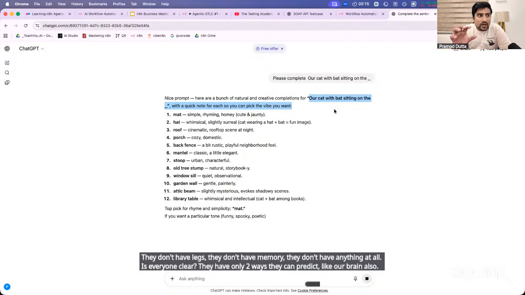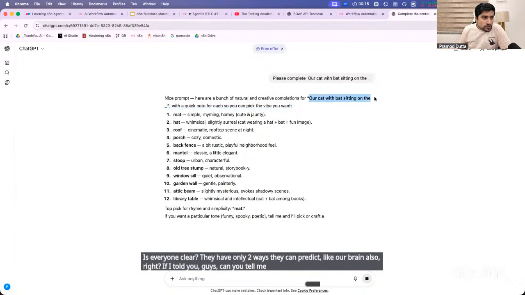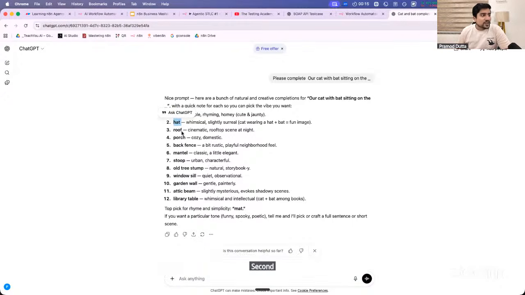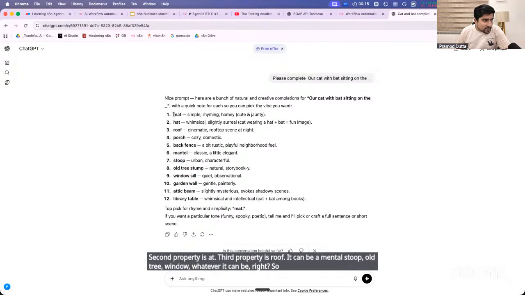If I told you, guys, can you tell me, you guys also have a brain, right? Can you guess what should be the next word? So he's saying that the maximum possibility is mat, second probability is at, third is roof, it can be a metal stool, old tree, window, whatever it can be, right? So probability-wise he's saying that I will go with the mat. Is everyone clear? How many of you are clear? Give me in the chat.